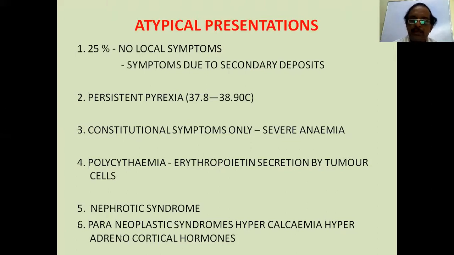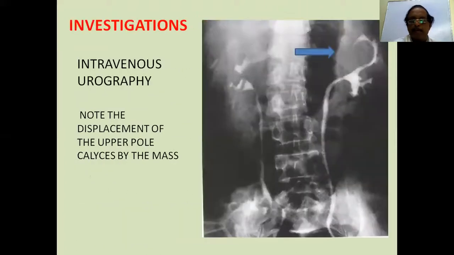And constitutional symptoms only, like severe anemia, or polycythemia because of the erythropoietin secreted by tumor cells. These are part of paraneoplastic syndrome. Nephrotic syndrome and other paraneoplastic syndromes, with hypercalcemia, hyperadrenocortical hormones, all these things are produced by the tumor. So they present with what is called paraneoplastic syndrome.